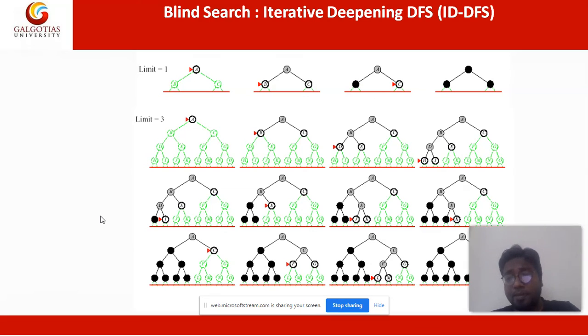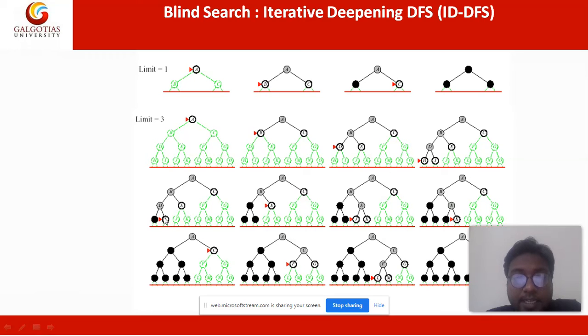If we take the limit as 3, not 1, it is more like DFS. It goes to A, it selects its children, B and C. Since B's children are remaining, it is not colored. So it goes to D and E. Again, it performs DFS, but iteratively. It goes to H and I. H and I do not have further children, or they have children, but the limit has been applied. So H is colored, I is colored.